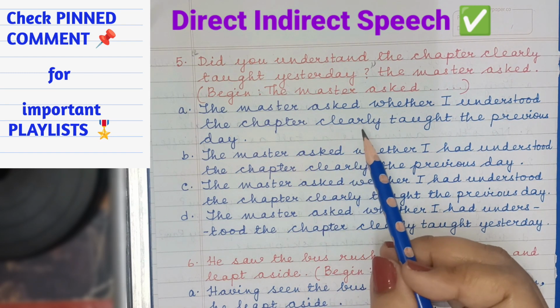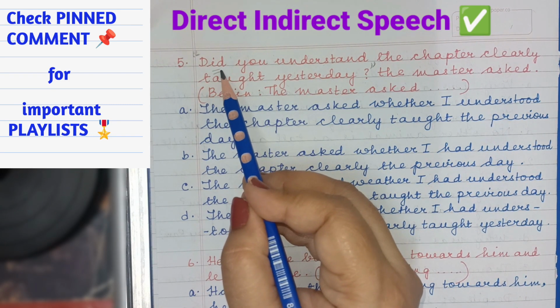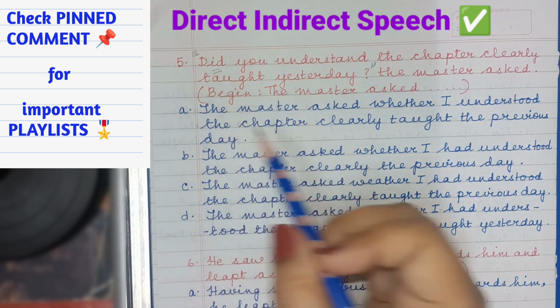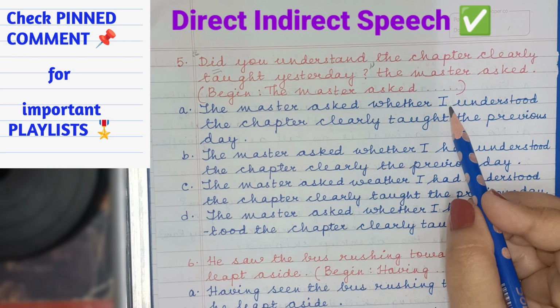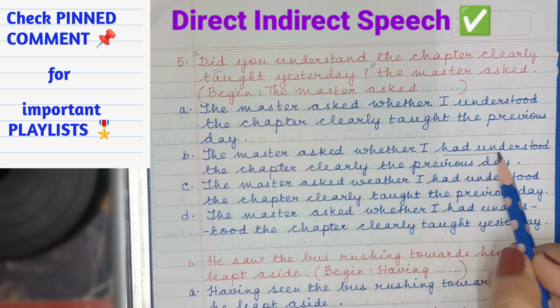This is incorrect because the question is in past tense, so past tense will change to past perfect, but here it is not changed to past perfect. Therefore, eliminate option A.